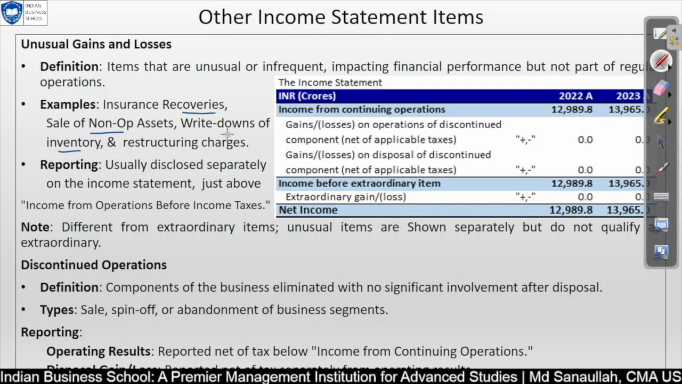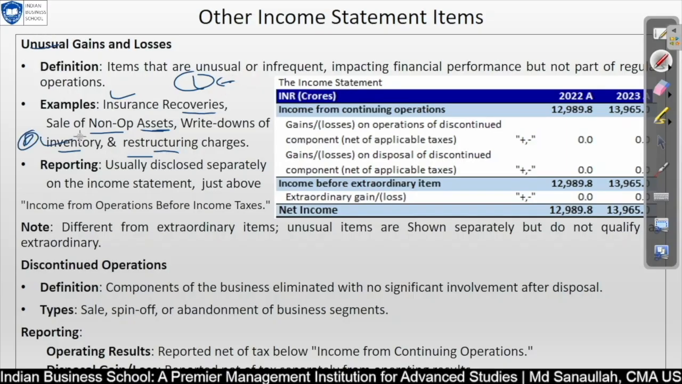If you are writing down with regard to damage, that is also unusual gain or loss. And restructuring changes. Okay, these are examples of your gains and losses. Insurance recovery means recovery from an insurance claim due to damage not related to normal business activity. Sale of non-operational asset is a gain from selling an asset not related to core business, such as selling a piece of land which is not generating any revenue and is not part of your normal operation. So if you are selling this, that will be your unusual gain or loss.